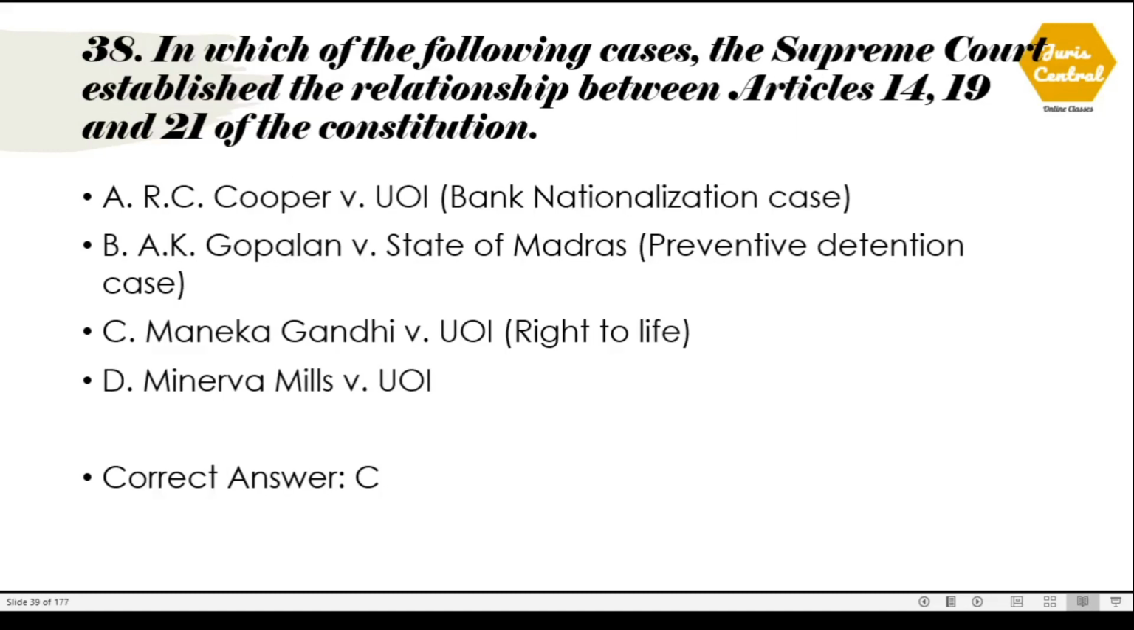Question number 38. In which of the following cases the Supreme Court established the relationship between Articles 14, 19 and 21 of the Constitution? So the correct option is option number C, which is Maneka Gandhi versus Union of India. The case deals with right to life. You all very well know about this case.